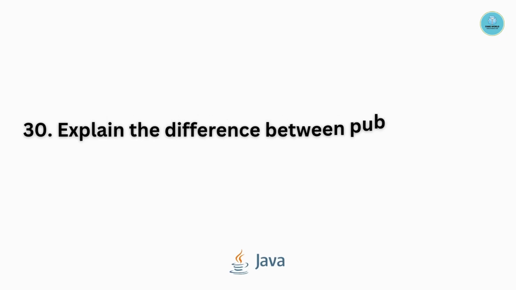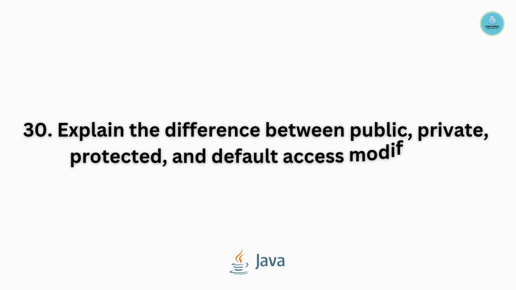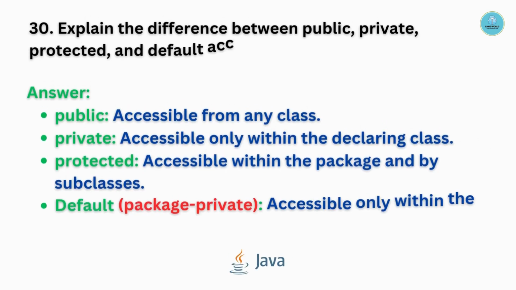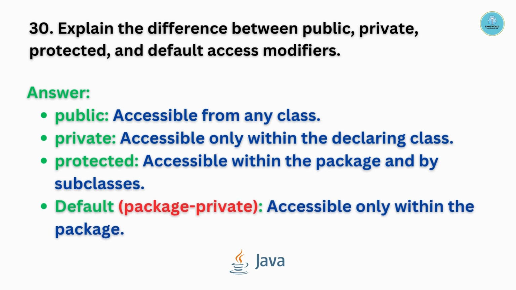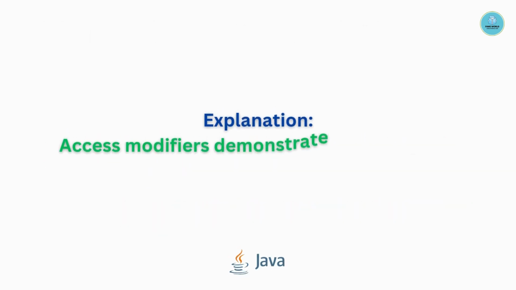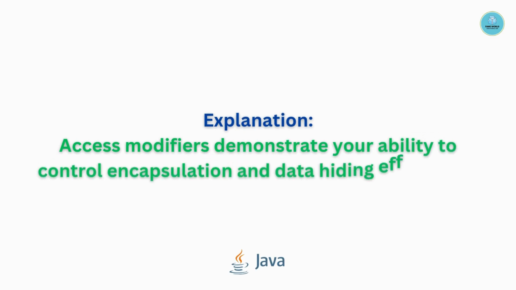Question number 30. Explain the difference among public, private, protected, and default access modifiers. Public is accessible from any class. Private is accessible only within the declared class. Protected is accessible within the package and by subclasses. Default, which is also known as package-private, is accessible only within the package. Access modifiers demonstrate your ability to control encapsulation and data hiding.